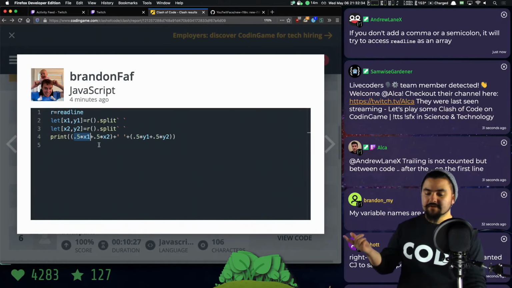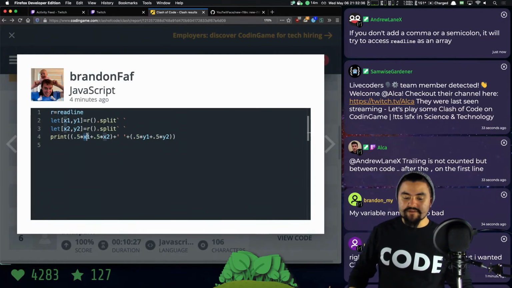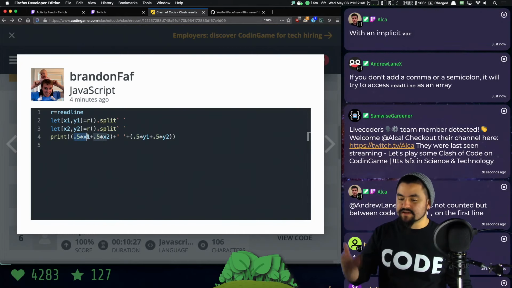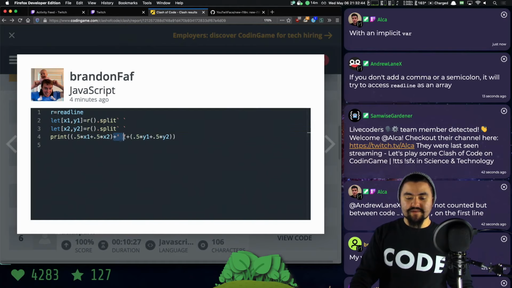Yeah, and so this is very similar to what Alka did. So instead of explicitly converting x to a number, we just multiply it by a half, which is the same thing as dividing by 2. Great work. You could have saved some characters here as well.